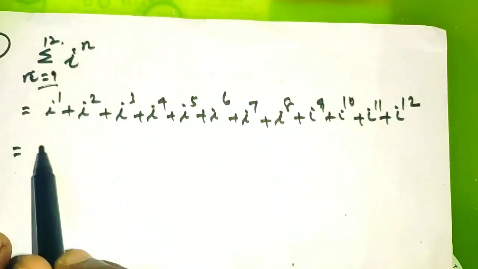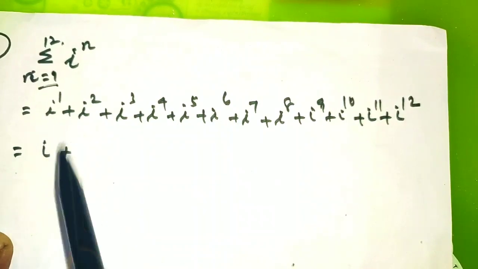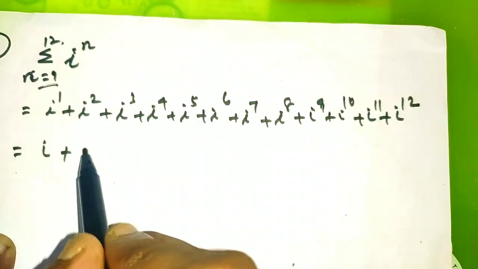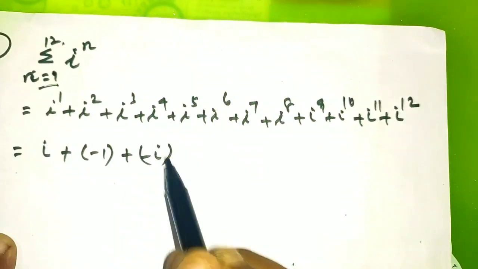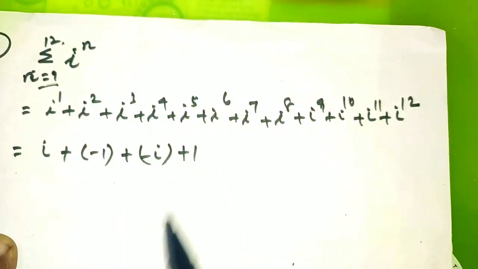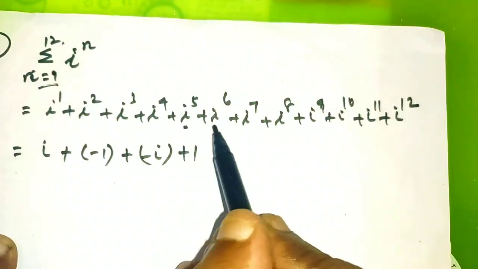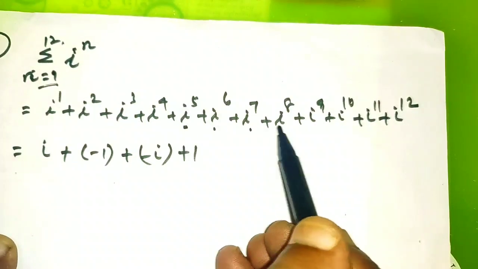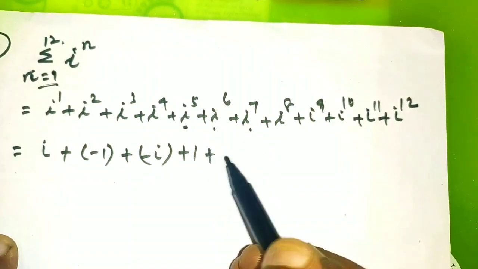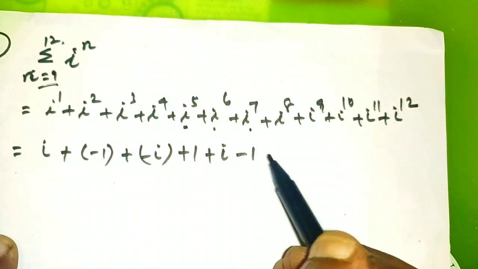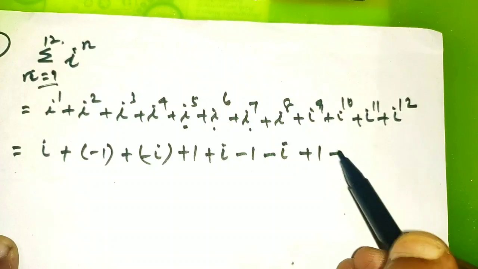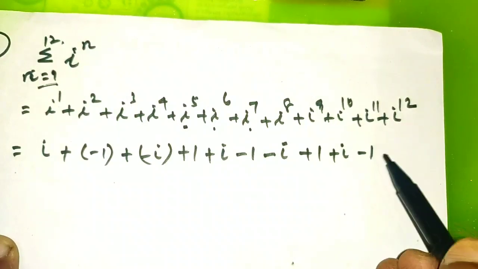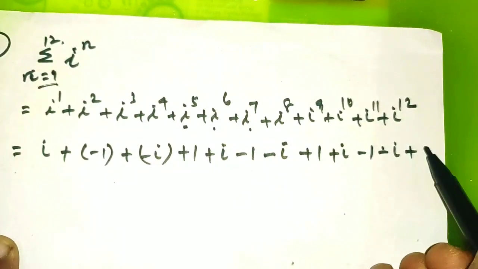We know the value of i power 1 is i. Then the value of i power 2 is minus 1. Then the value of i cube is minus i. Then the value of i power 4 is plus 1. Like that, the values of i power 5, 6, 7 and 8 are also i, minus 1, minus i, plus 1. The last 4 terms are also i, minus 1, minus i, plus 1.